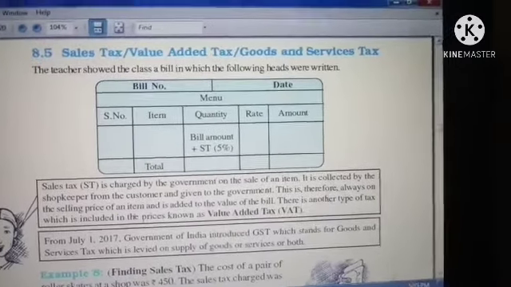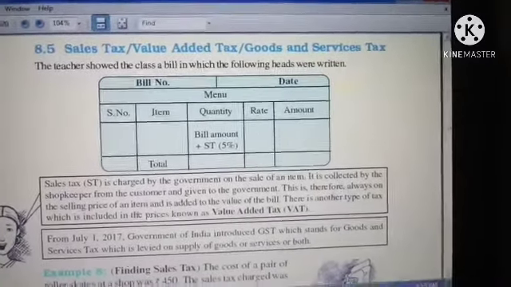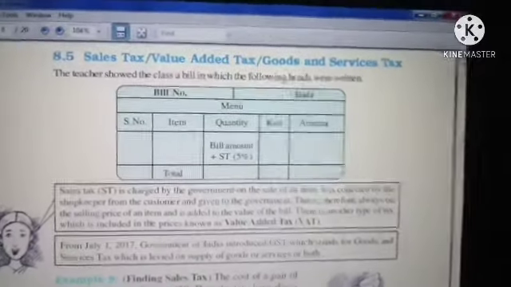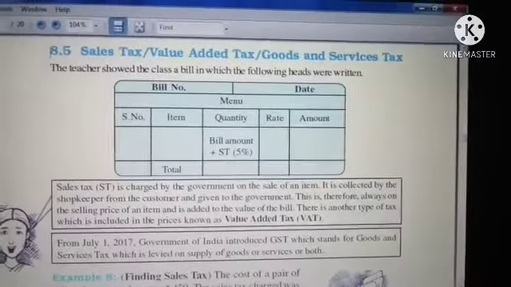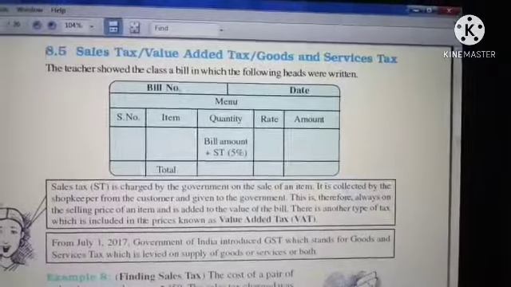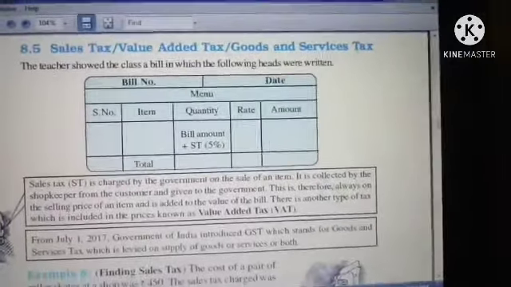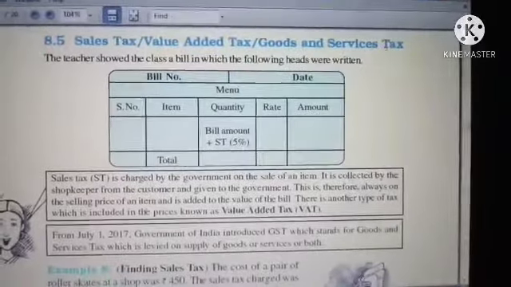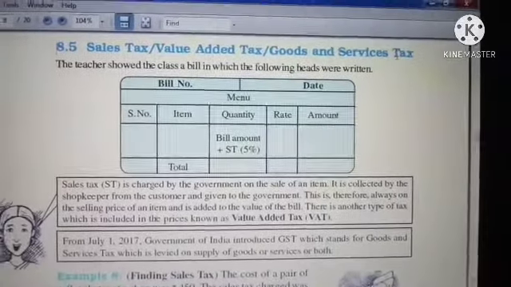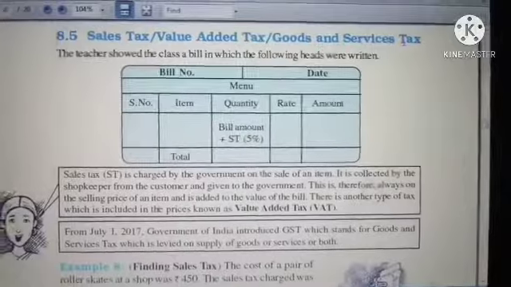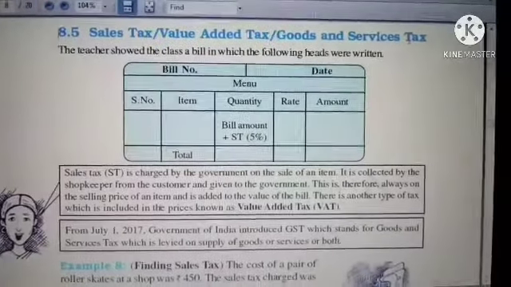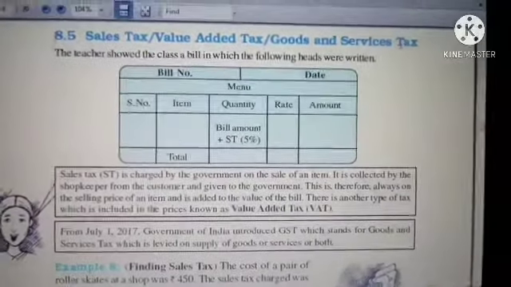VAT is the abbreviation of value added tax. GST, you have heard this GST. Commonly we use this GST in our day-to-day life. Goods and service tax. These are the varieties of taxes which are introduced and charged by the government.